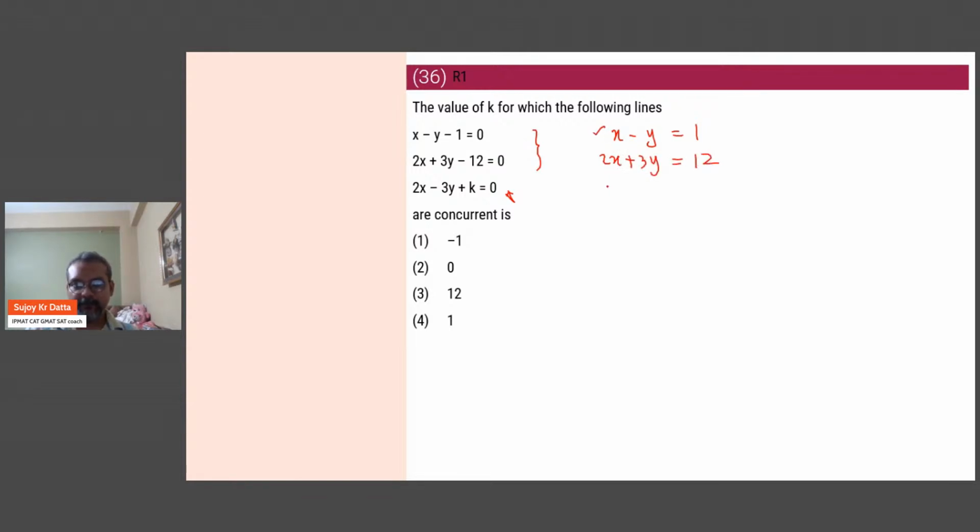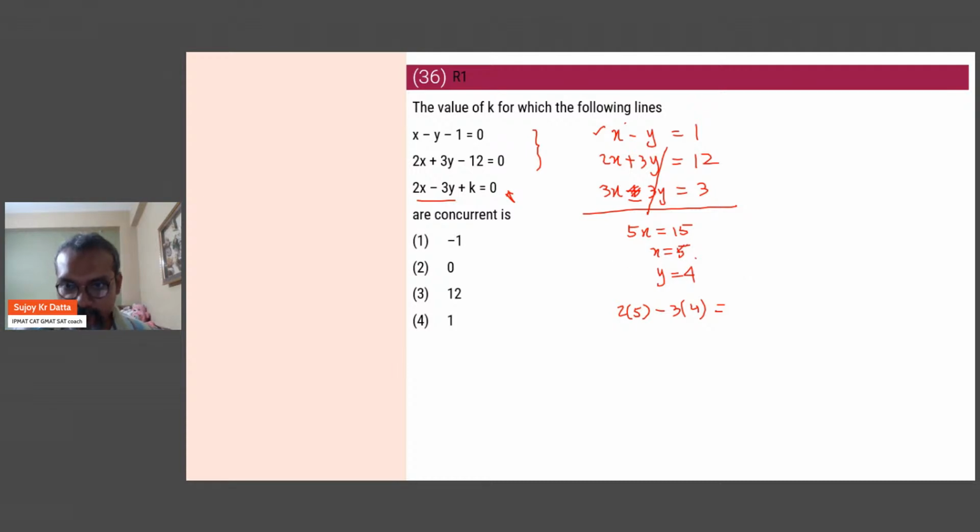Let's multiply this with 3. Then add them. So we get x as 5, we plug it in, the y comes out to be 4. And then we substitute it here, 2 times x, 3 times 4 is, no, 1 second. Sorry, I wrote 5 here, I wrote 3, this will be 3, sorry. 5x is 15, right? X is 3, obviously. So 3 minus y is 1, so y is 2.